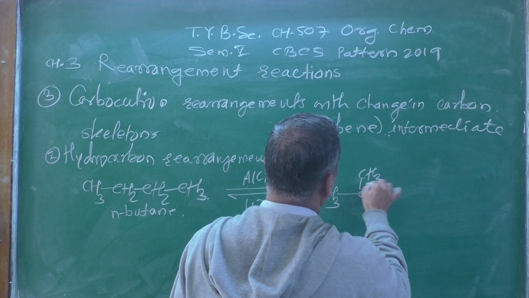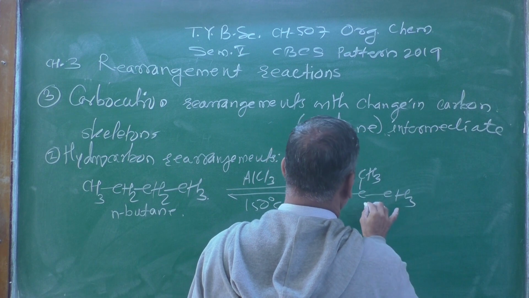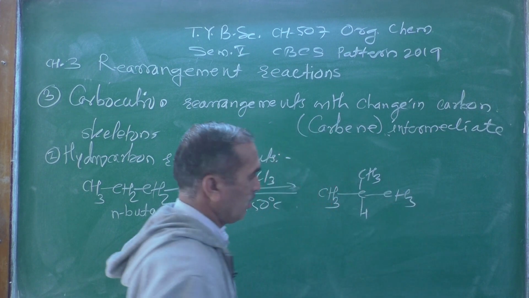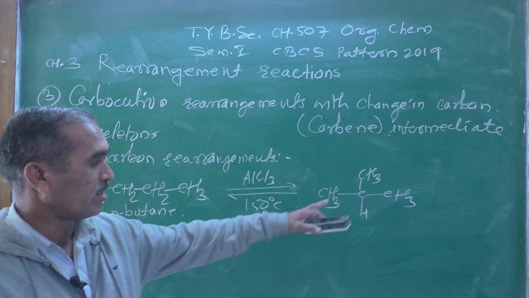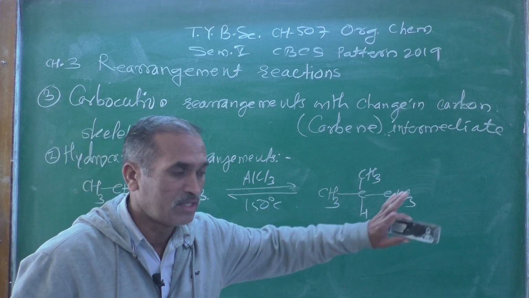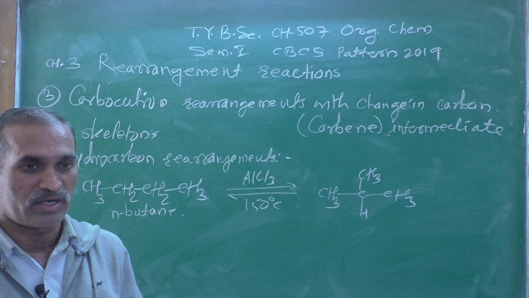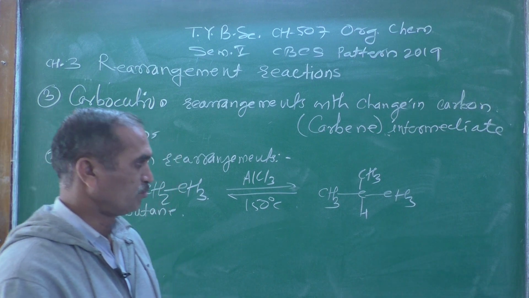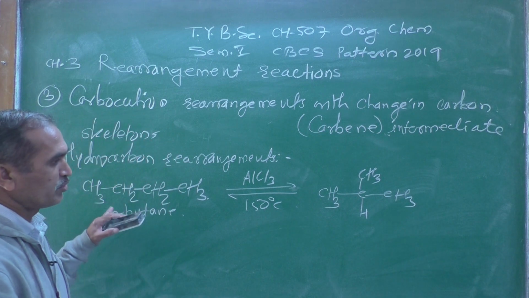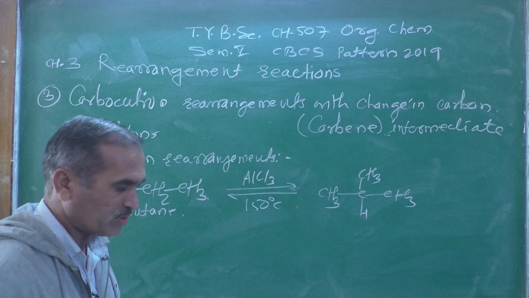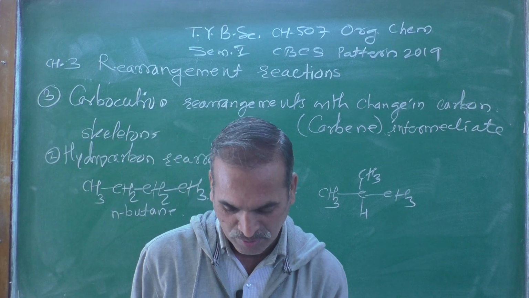We are getting a branched alkane like this, CH3CH. That is the product we are getting, that is isobutane or 2-methyl propane. This was n-butane, and you got isobutane.